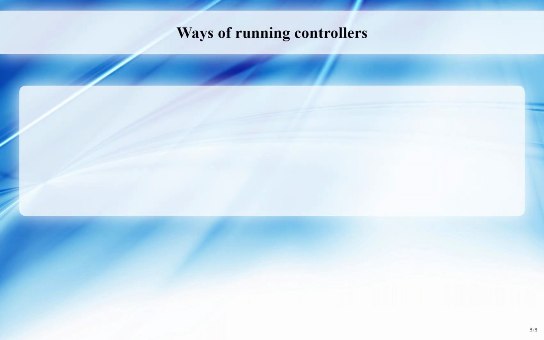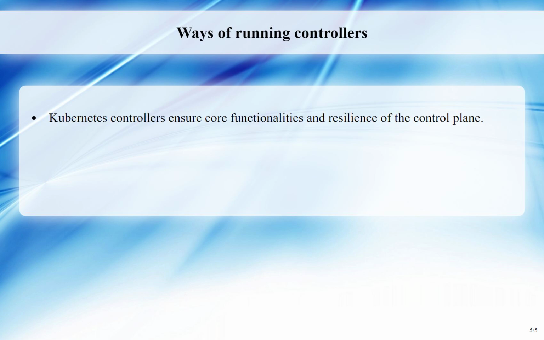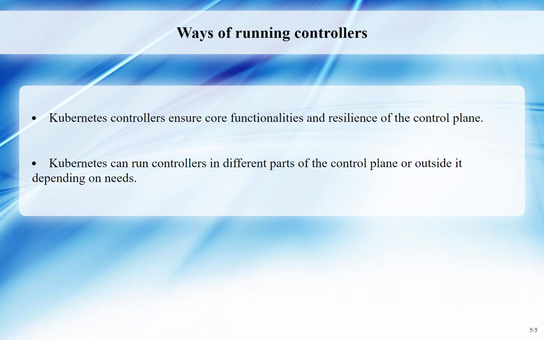Ways of running controllers. Kubernetes has built-in controllers like the deployment controller and job controller, which provide core functionalities. These controllers run inside the Kube Controller Manager and ensure that the control plane remains resilient. In case of failure, another part of the control plane takes over the work. However, Kubernetes also allows for running controllers outside the control plane, either as pods or externally, depending on the specific requirements of the controller.